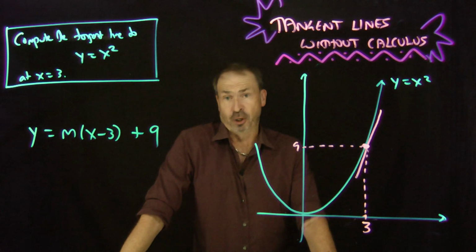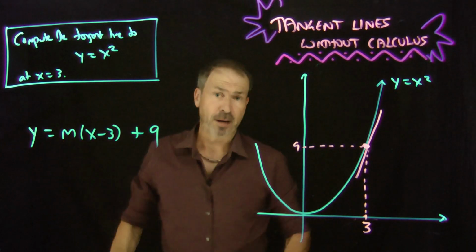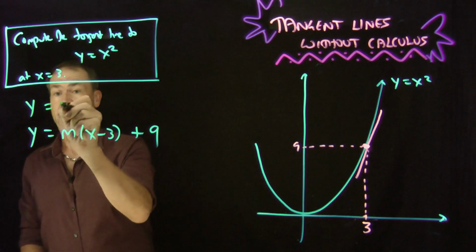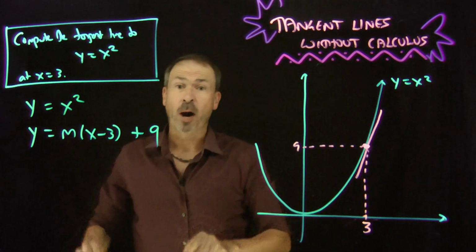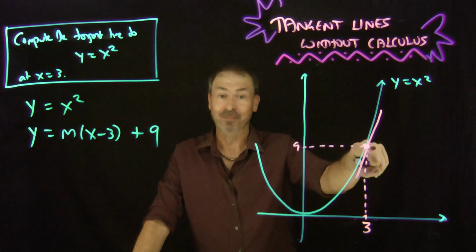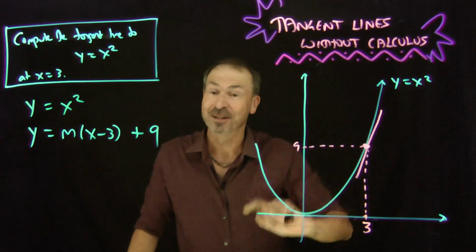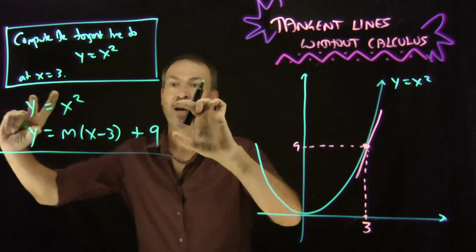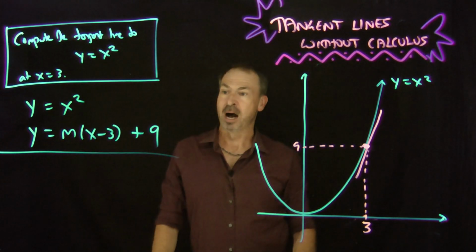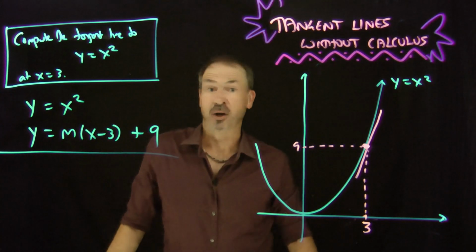So here's Descartes' approach. He said, okay, we've got this equation we're playing with, and we've also got this equation. If you look, we want this system of equations to have only one solution. To be a tangent line, it should only have one solution. There should be only one value of x and one corresponding value of y that makes this pair of simultaneous equations valid.